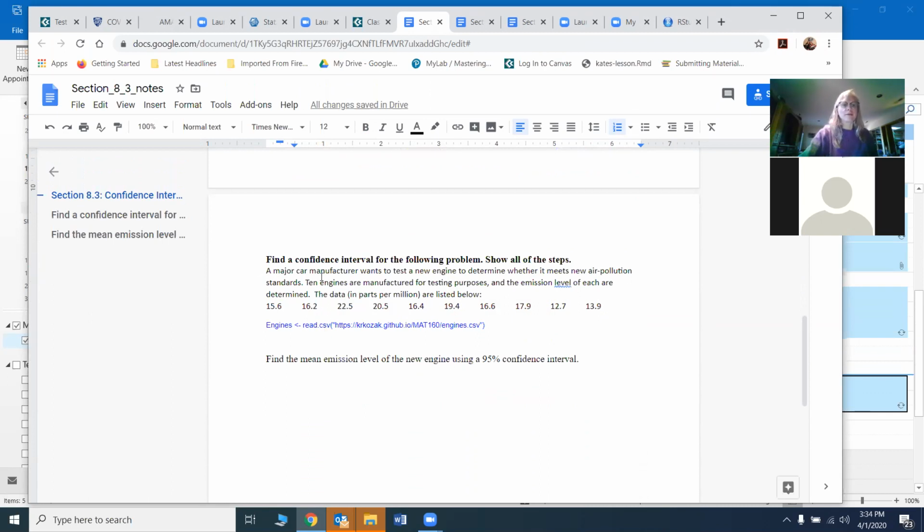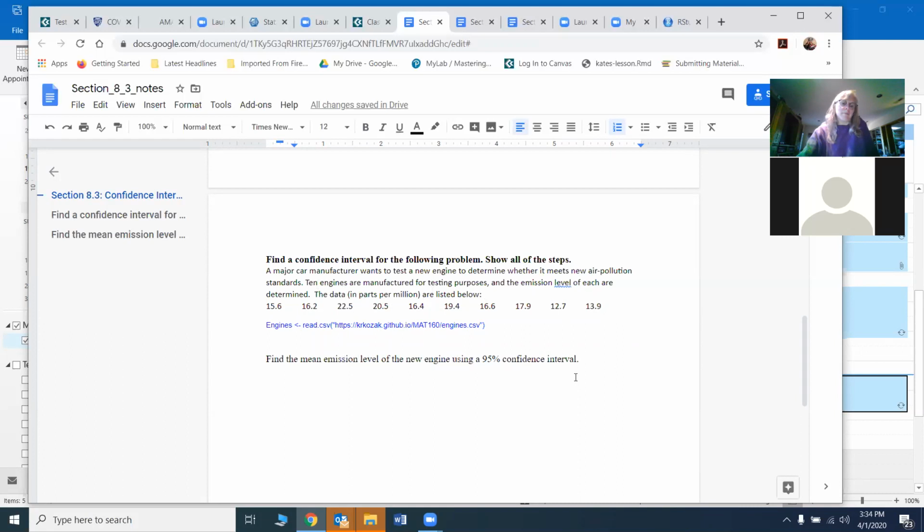A major car manufacturer wants to test a new engine to determine whether it meets new air pollution standards. 10 engines are manufactured for testing purposes, and the emission level of each is determined. The data in parts per million are listed below. So these were for 10 cars. What we'd like to do is find the mean emission level of the new engine using a 95% confidence interval.